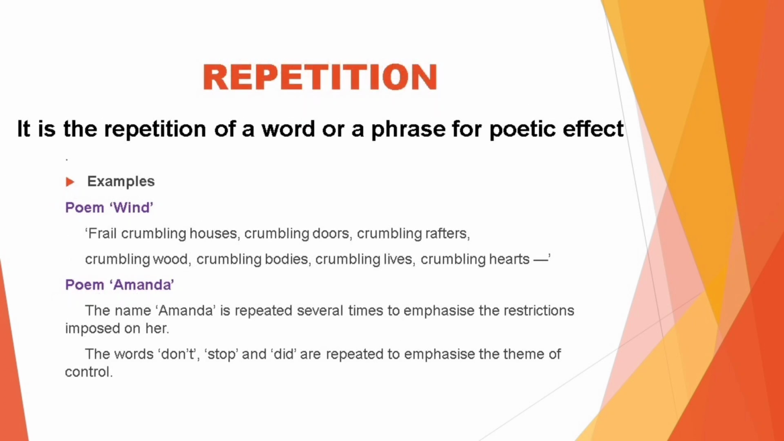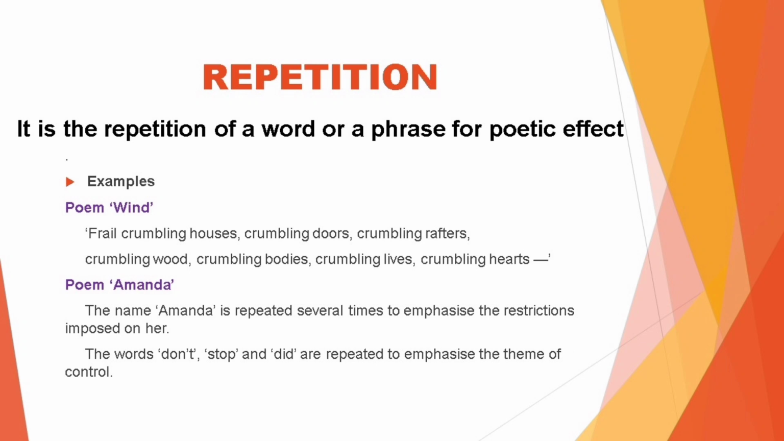The next literary device we take up is repetition. It is the repetition of a word or a phrase for poetic effect. For example, in the poem Wind, we can read, "Frail crumbling houses, crumbling doors, crumbling rafters, crumbling wood, crumbling bodies, crumbling lives, crumbling hearts." See the number of times the word crumbling is repeated here.